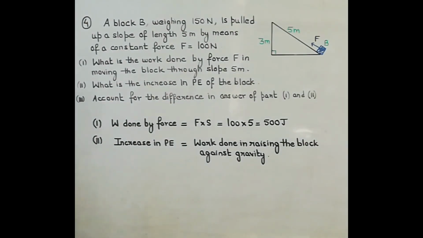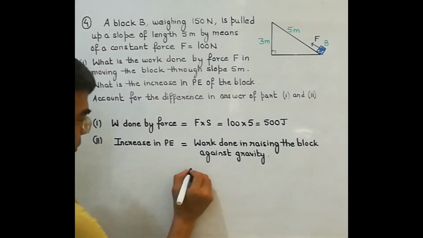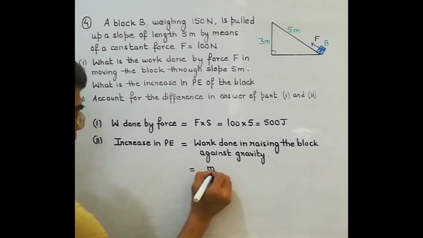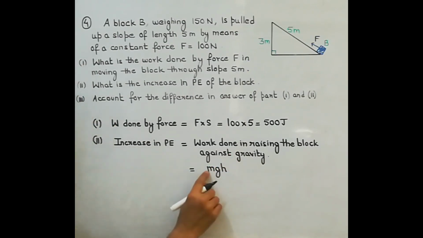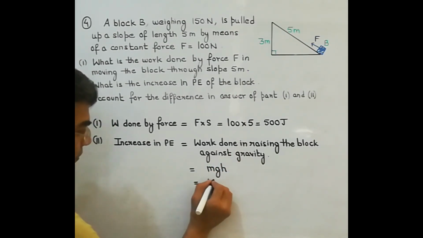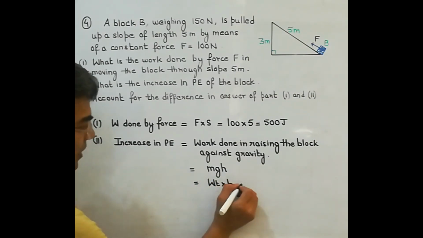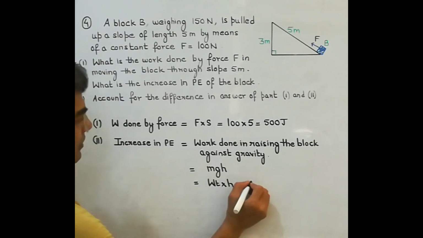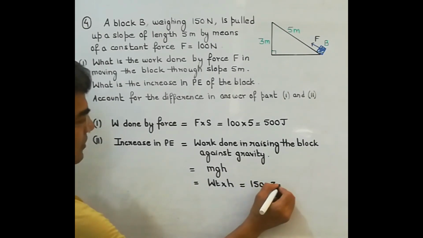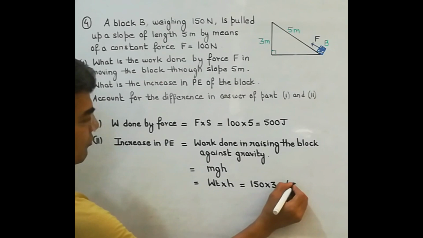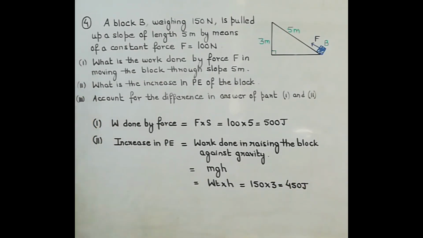Work done against gravity. So formula is mgh, where mg is weight and h is height. Now here how much is the weight given? Weight of the block given is 150 and the vertical height is 3 meter. 450 joule of work has been done. So that will be increase in potential energy.